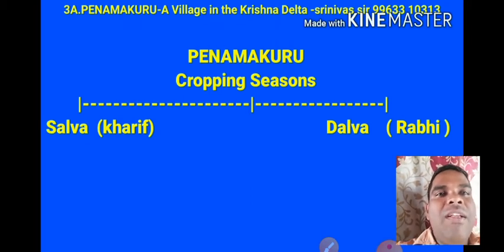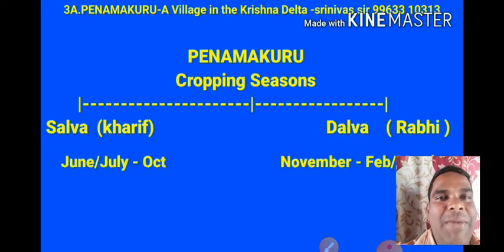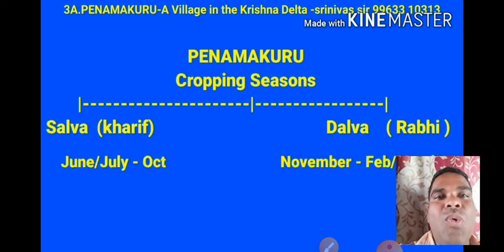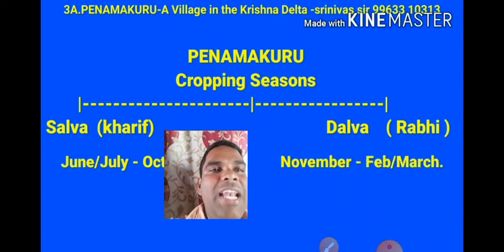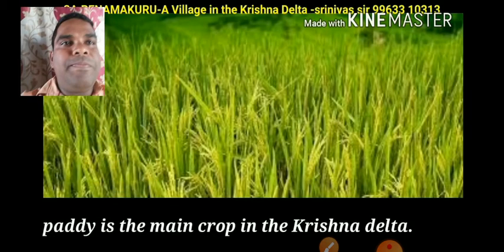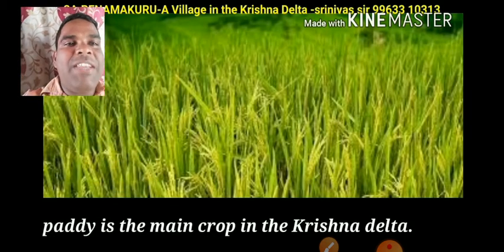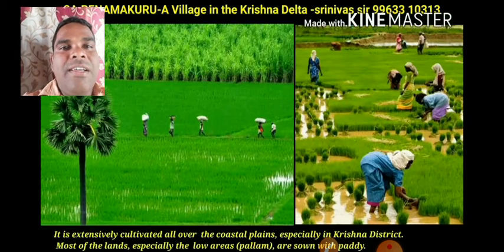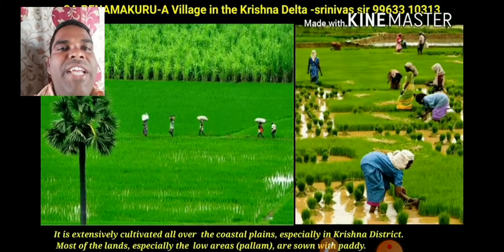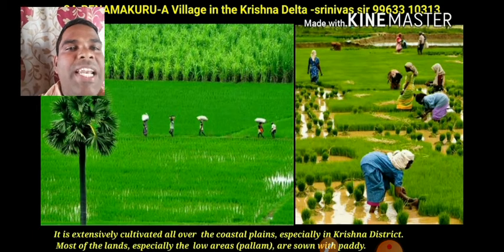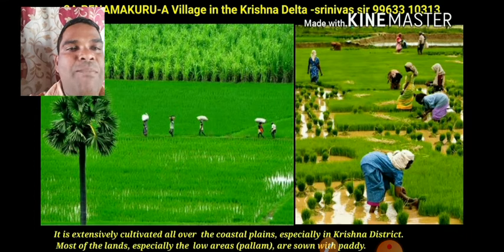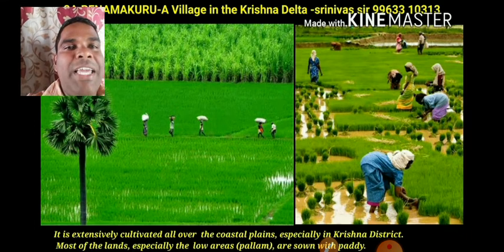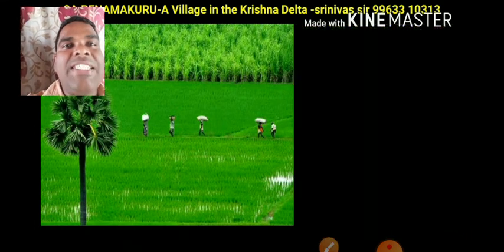Crops in Penamakur village. Cropping seasons in Penamakur: Salva is Kharif and Dalva is Rabi. Salva is grown from June to July. Dalva is grown in the months of November, February and March. See, paddy is the main crop in the village, Krishna Delta. Yes, it is extensively cultivated all over the coastal plains, especially in the Krishna districts. Most of the lands, especially the low areas, Pallam, are sown with paddy. Pallam means low areas.